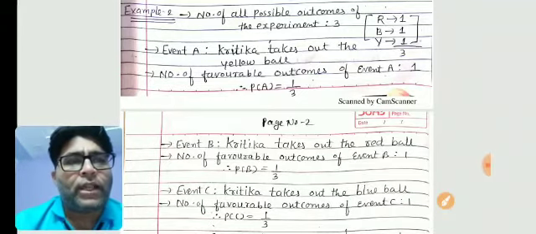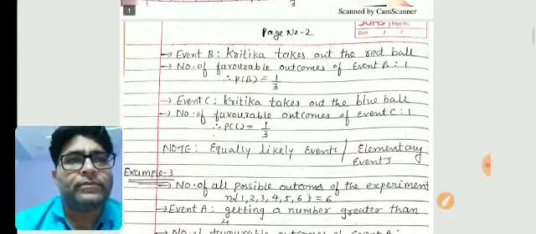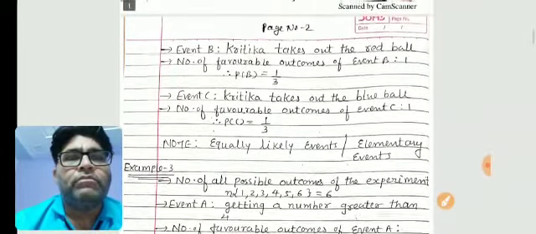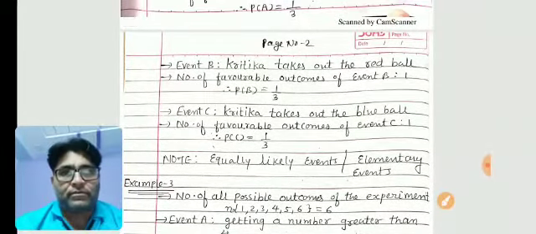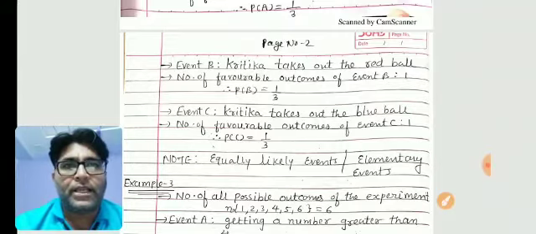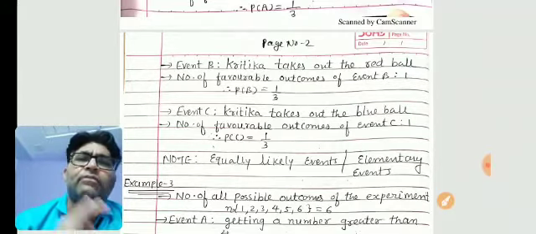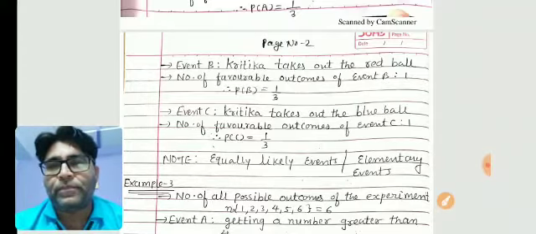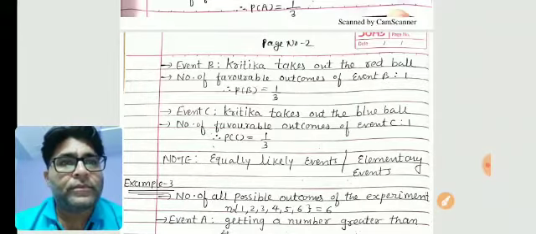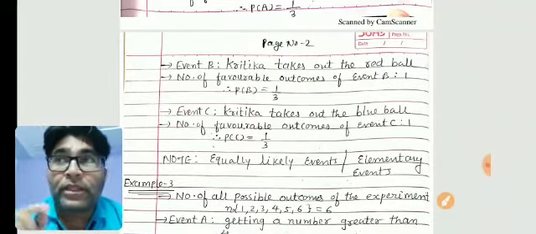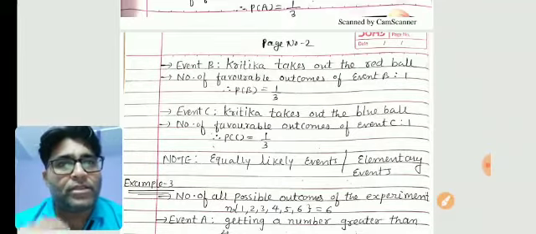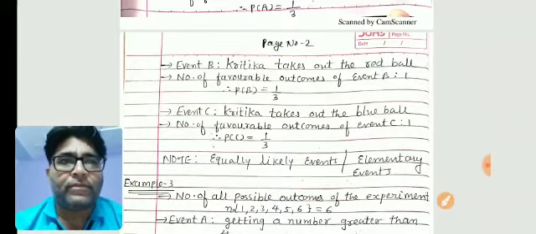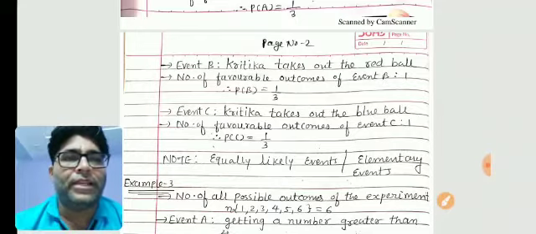So here one thing is notable: the 3 events A, B and C all contain one outcome of the experiment, so they are called elementary events. One more thing, the probability of each event A, B or C is the same, that's why they are called equally likely events.